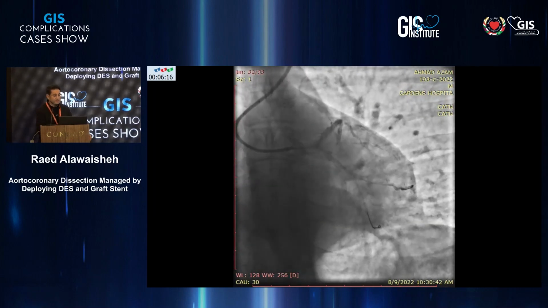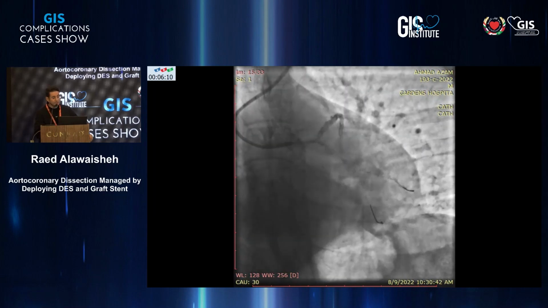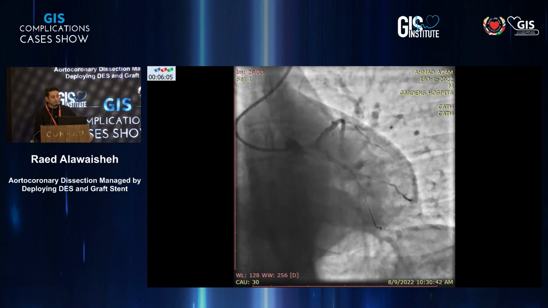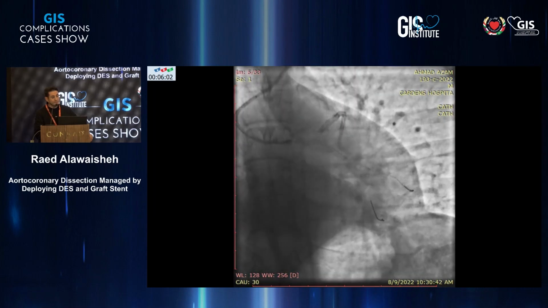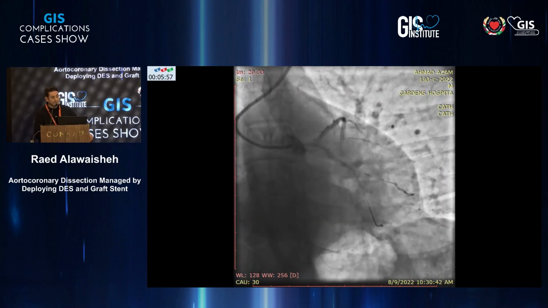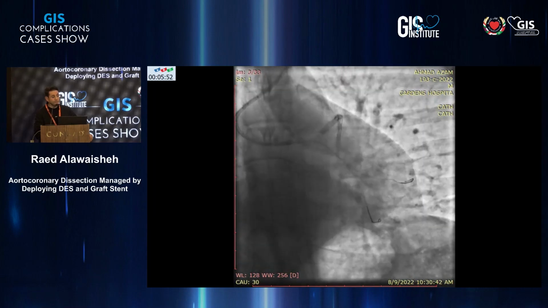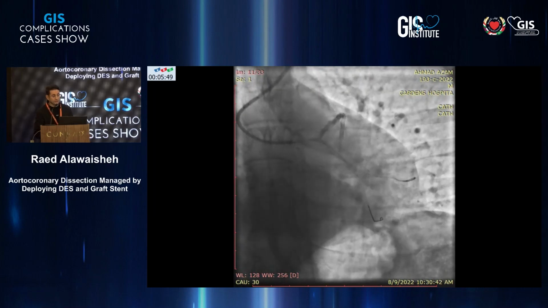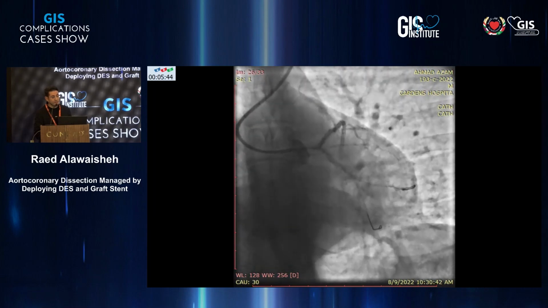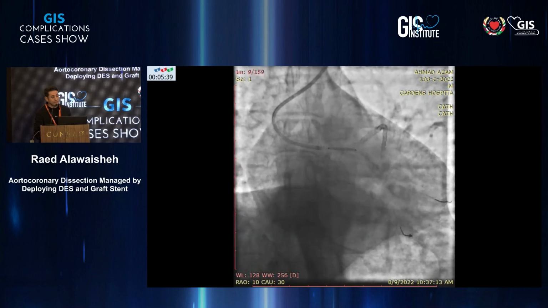So here you can see that the heart rate starts to beat faster, and you can see that the left main is compromised, and you can see the alteration of the contrast between the true lumen and the false lumen. But my wires are in the true lumen, I'm sure of that, by the second guide catheter. So as you can see here, the first thing to do is to maintain the flow. I think in aortocoronary dissection, the most important point is to maintain the flow to the coronary arteries. The second thing is to avoid hydraulic dissection by giving more contrast, and to stent the left main as soon as possible.